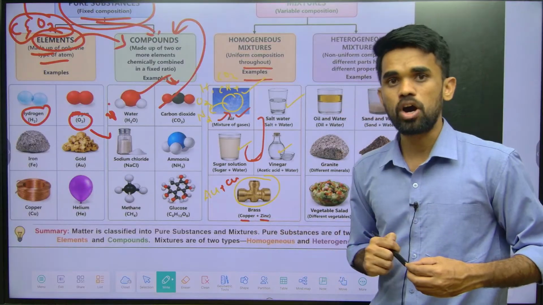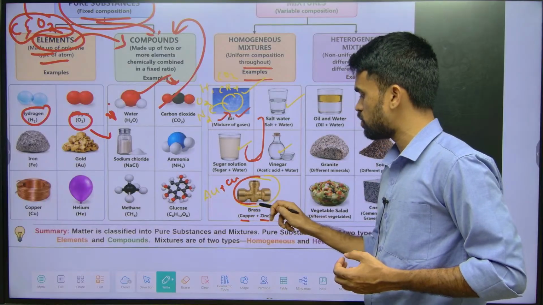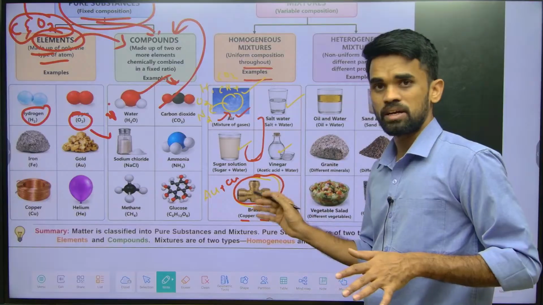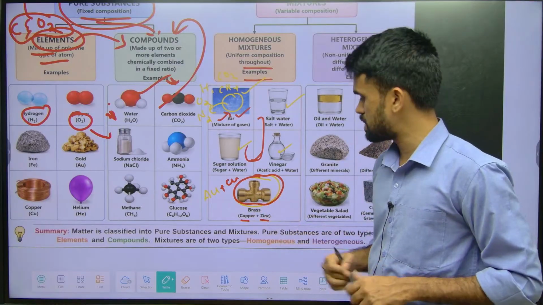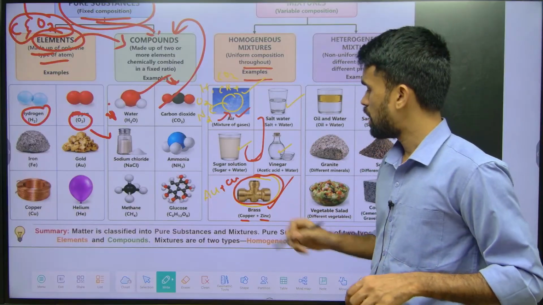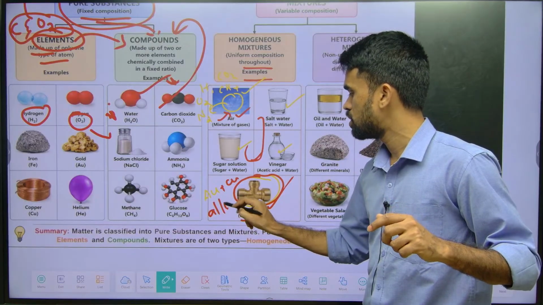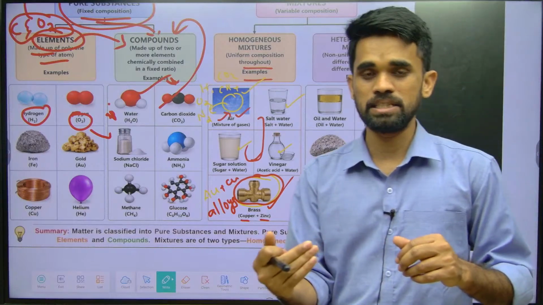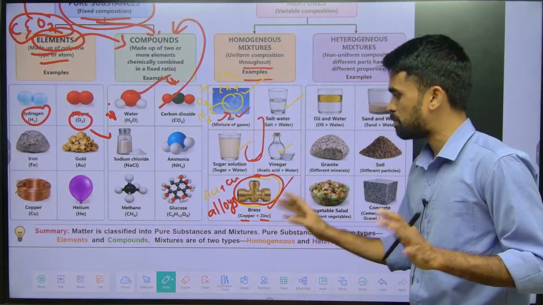What am I saying? Copper plus zinc. Now if you observe, there is only one uniform phase throughout this compound, whatever the instrument they have taken, having only one particular physical state. That's why we are saying it is a homogeneous mixture. When it comes to metals, you need to use the word alloy. Alloys are homogeneous mixtures of two or more metals. Two or more metals are called alloys. I hope up to here it is clear.